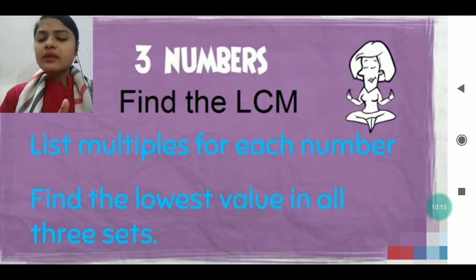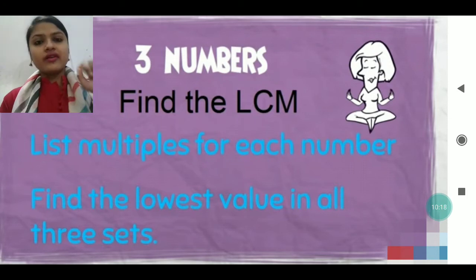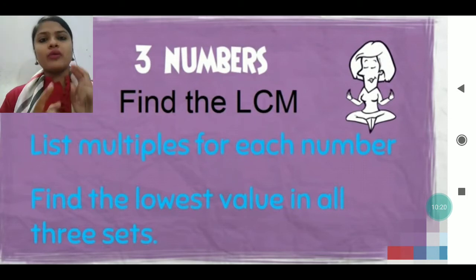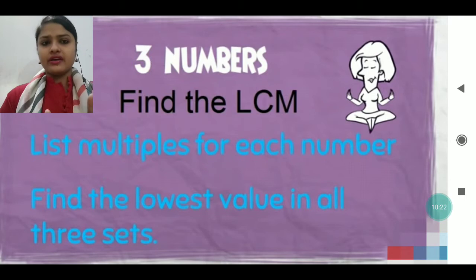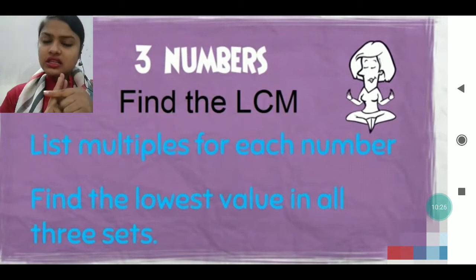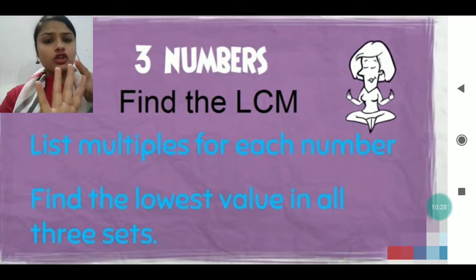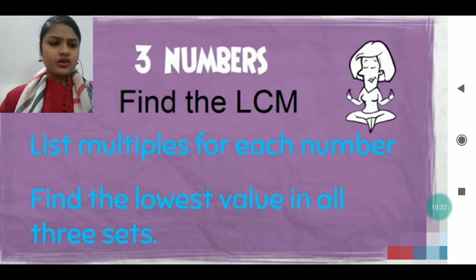It is not like that, my dear, that if it is common in two, we will write it, though it is not common in the third. No, that's wrong. If three numbers are given, it should be common in all three. If four numbers are given, it should be common in all four. If two are given, it should be common in both. Okay.